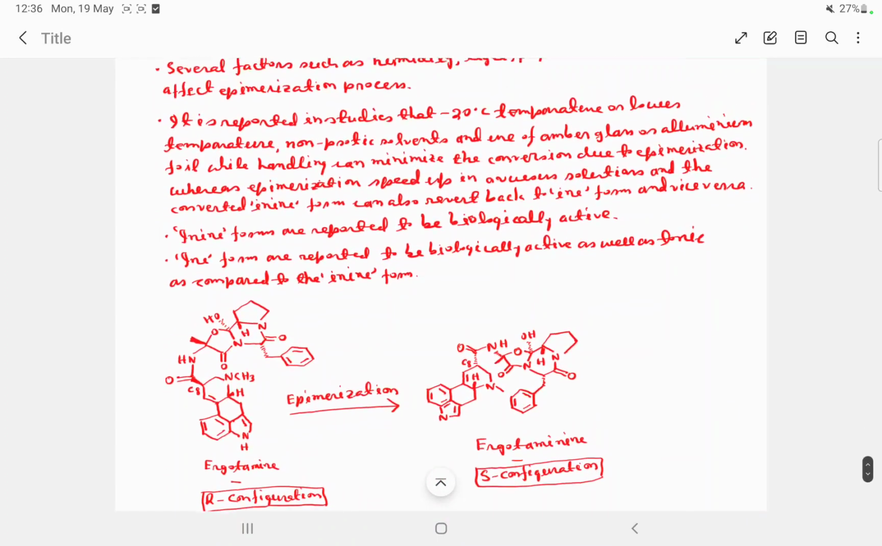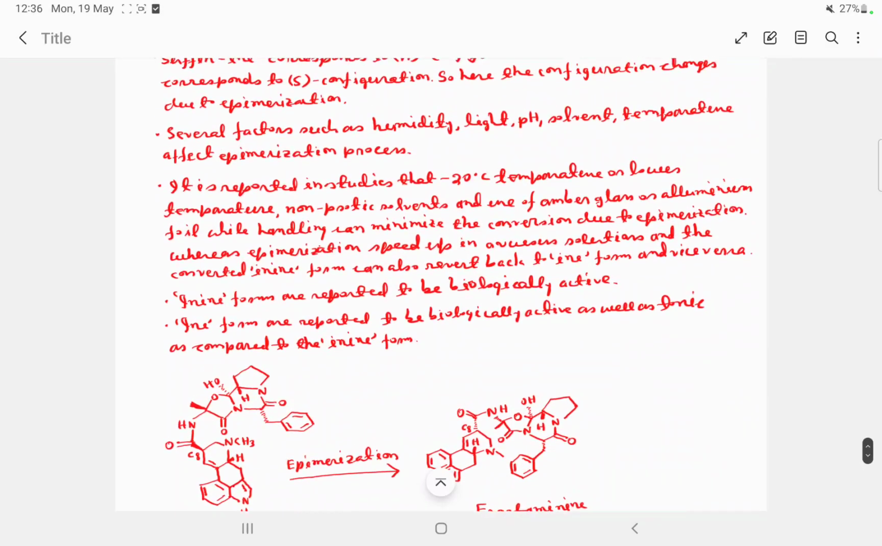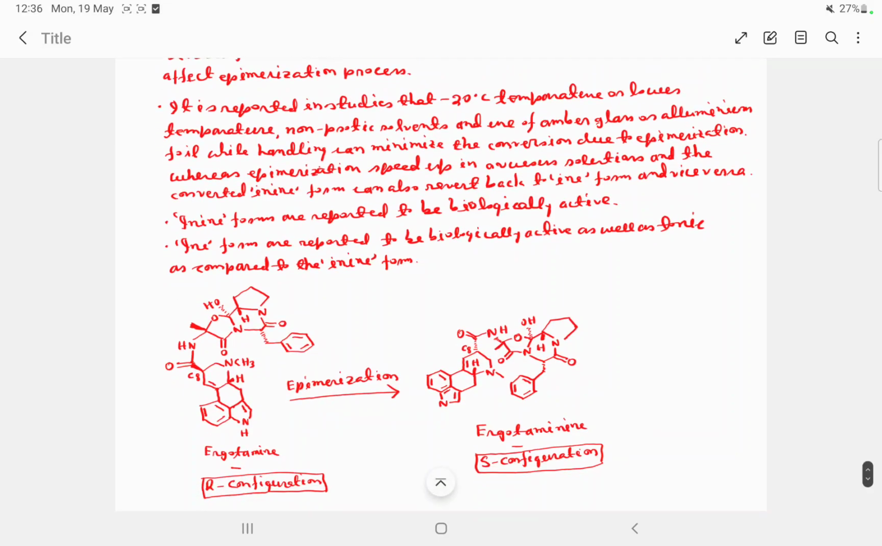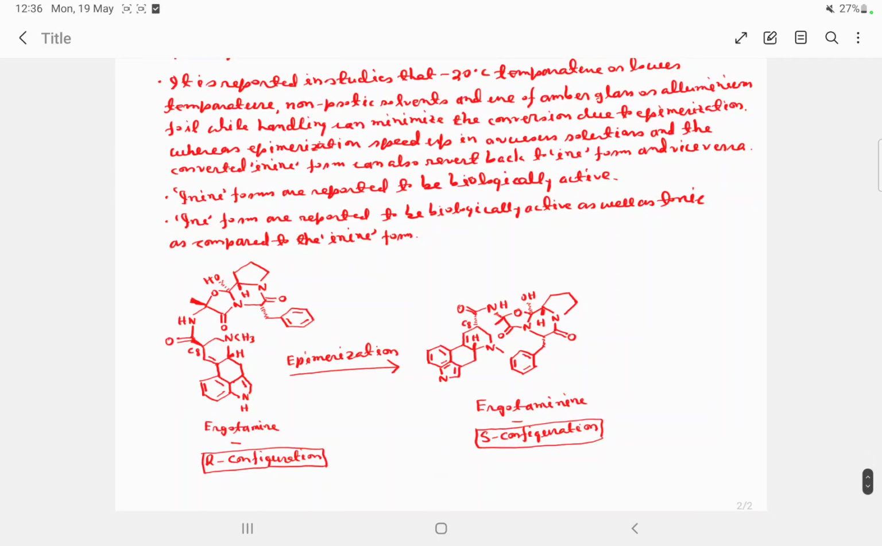It is reported in studies that minus 20 degrees centigrade temperature or lower temperature, non-protic solvents and use of amber glass or aluminum foil while handling can minimize the conversion due to the epimerization process, whereas epimerization speeds up in aqueous solutions, and the converted inin form can also revert back to the in form and vice versa. Inin forms are reported to be biologically active, whereas the in forms are reported to be biologically active as well as toxic as compared to the inin form.